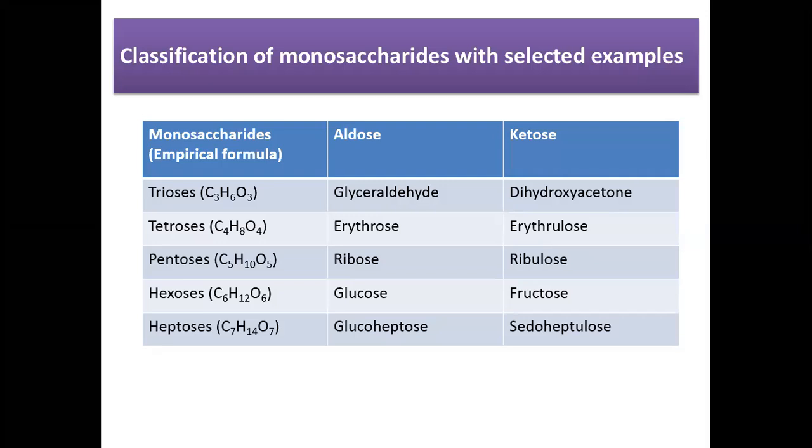So we also have ketohexoses. Ketohexoses means the monosaccharides having 6 carbon atoms plus a ketonic group, carbon double bond O, in their structure. An example is fructose. Now come to the heptoses. Heptoses are the monosaccharides having 7 carbon atoms in their structure, and we can similarly divide them as the aldoheptoses and the ketoheptoses. Examples of aldoheptoses are the glucoheptose, and ketoheptose examples are the pseudoheptulose. Now come to the next slide.